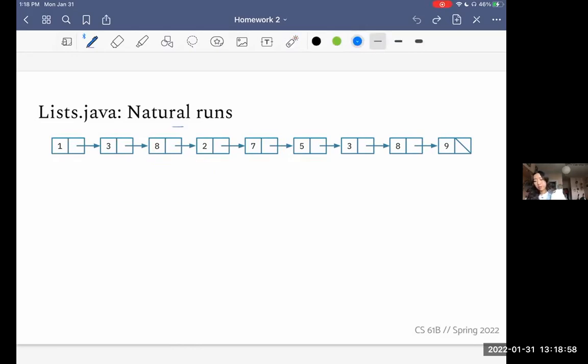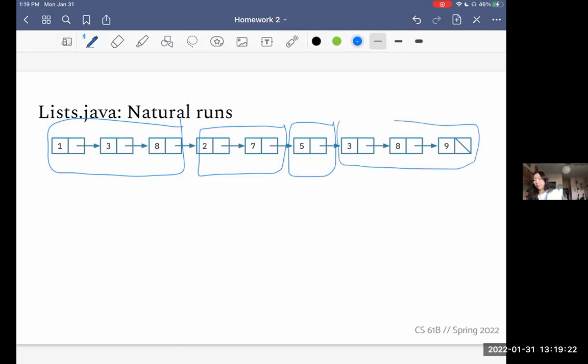And so we can imagine, okay, this is our first sublist. And then we'll start over because we broke this increasing chain. So we're starting fresh here. We're starting a new one. And so we go from 2 to 7, we're increasing, but 7 to 5 is a drop. So this is another separate little one. And then we go from 5, and 5 to 3 is a drop. So this one is sort of done, right? And then we go 3, 8, 9, and we reach the end. And so this is another subarray.